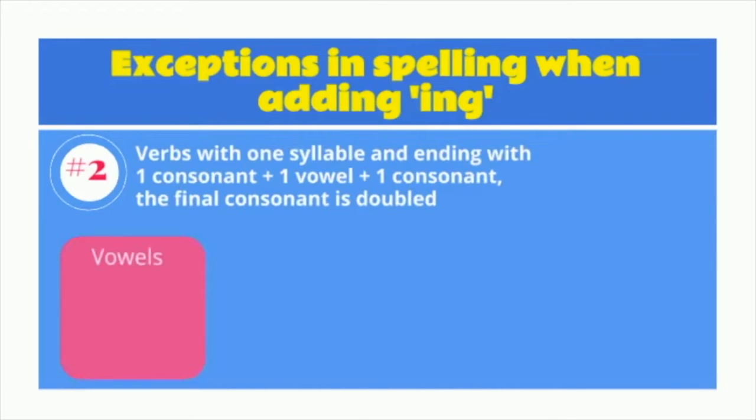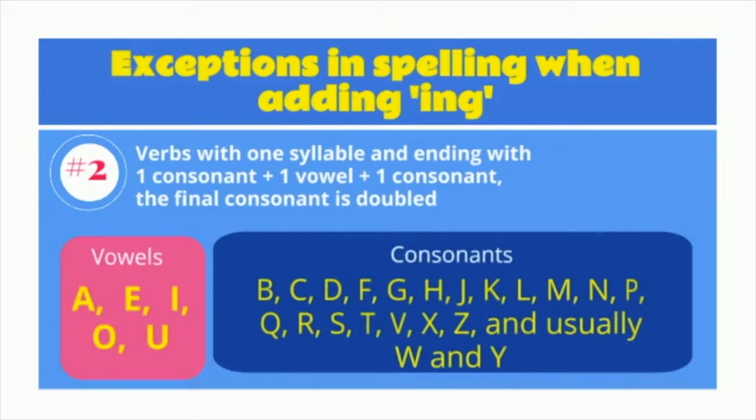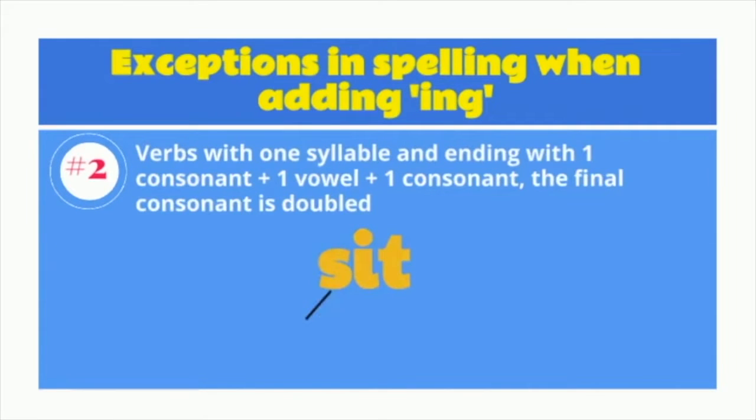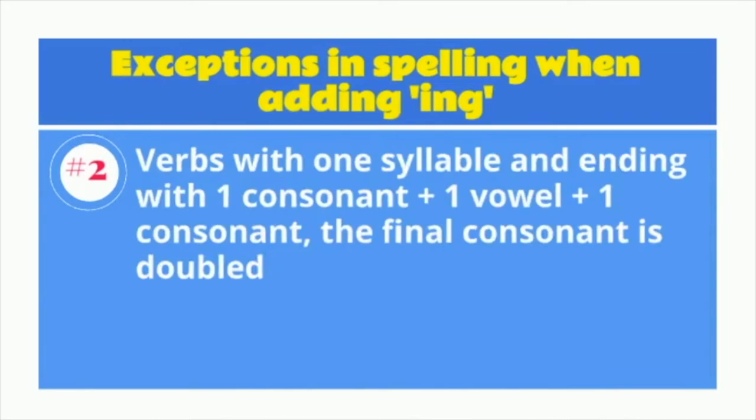Let's revisit what are consonants and what are vowels. Vowels are A, E, I, O, U. And these are the consonants. Let's take a look at the word sit. S is a consonant, I is a vowel, and T is a consonant. In this case, when we add ing to the word sit, we need to double the last letter. So it becomes sitting.